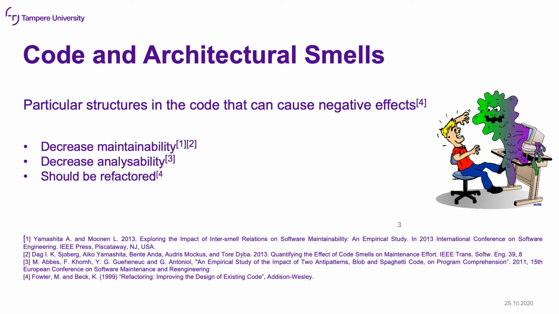So what are code smells and architectural smells? Code smells are something that smells bad in the code. In other words, they are structures that can cause negative effects. Different works from different authors demonstrate that code smells can decrease maintainability, decrease analyzability, and sometimes code understandability is also lower, and they recommend to refactor code smells. So whenever there is a code smell in the source code, it should be refactored.